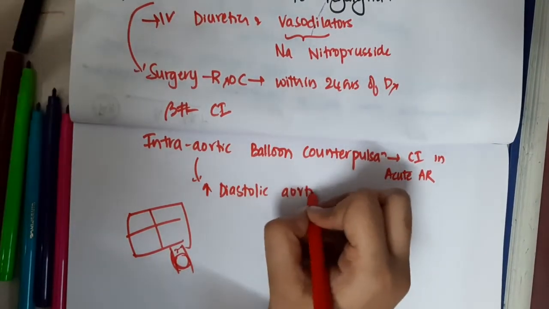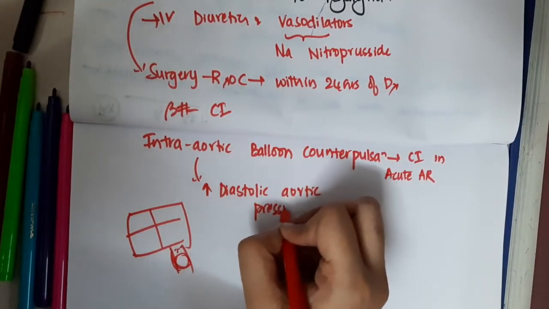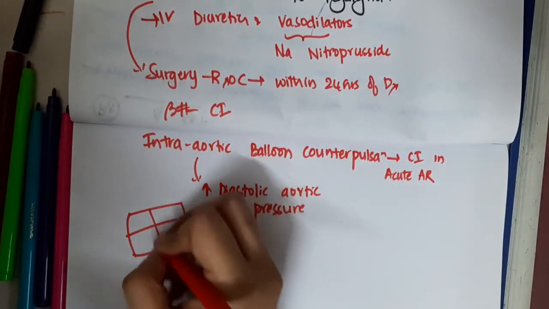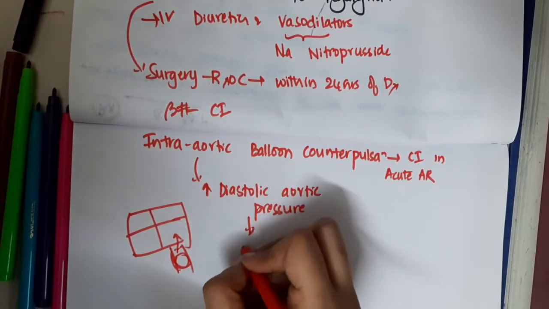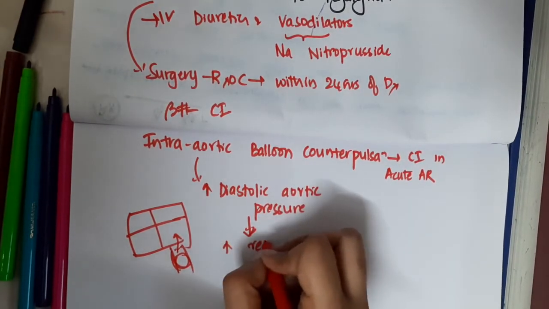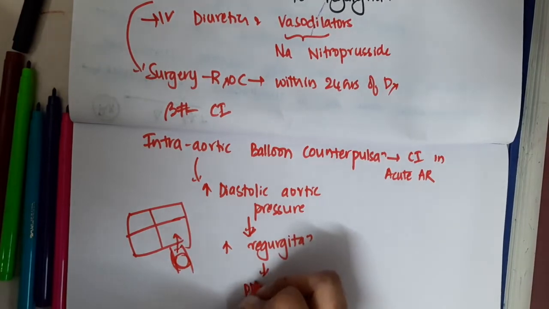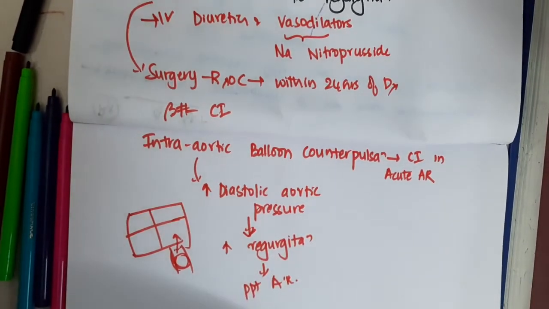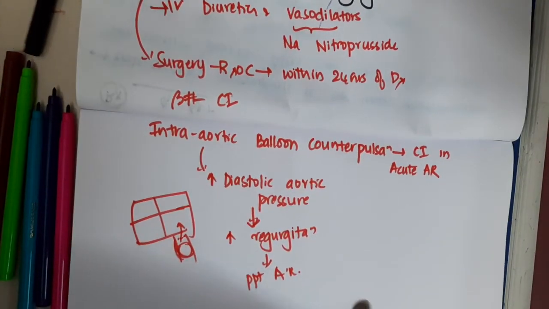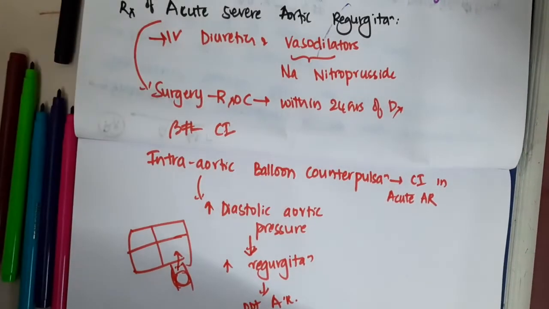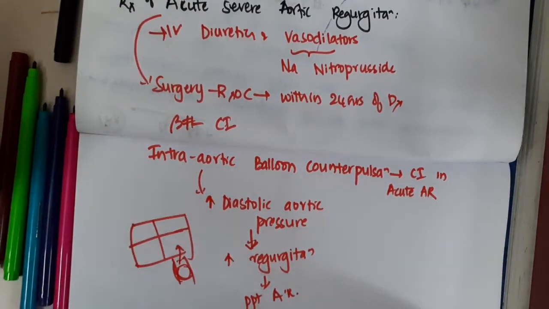If the aortic pressure becomes more than the left ventricular pressure, there will be increased regurgitation, which will again precipitate the aortic regurgitation. So this is contraindicated. These are the important treatment options for acute severe aortic regurgitation.